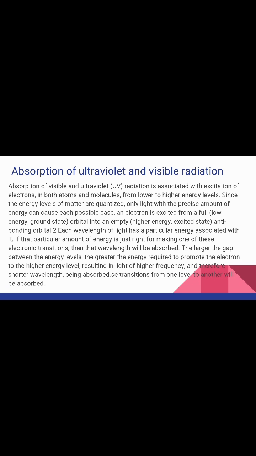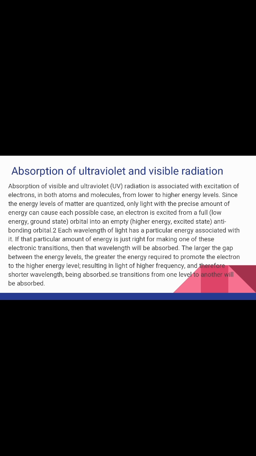Absorption of visible and ultraviolet radiation is associated with excitation of electrons in both atoms and molecules from lower to higher energy levels. Since the energy levels of matter are quantized, only light with a precise amount of energy can cause an electron to be excited from a full, low energy ground state orbital into an empty, high energy excited state antibonding orbital.